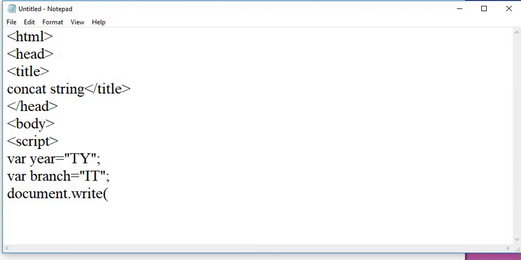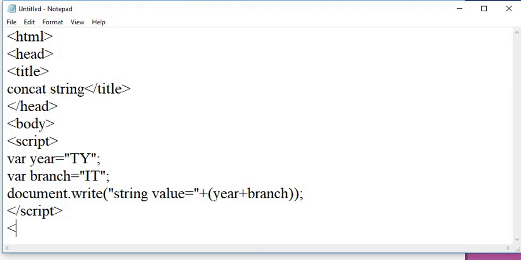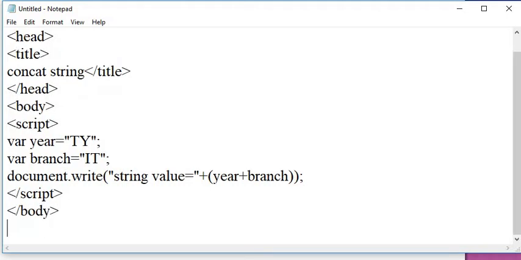Here document.write string value is equal to year and branch concatenated by using the concatenation operator, and close the parenthesis, close the script tag, close the body tag, and close the HTML tag.